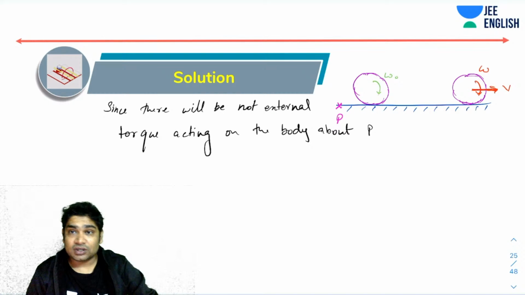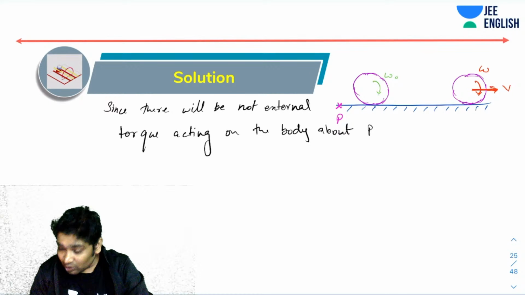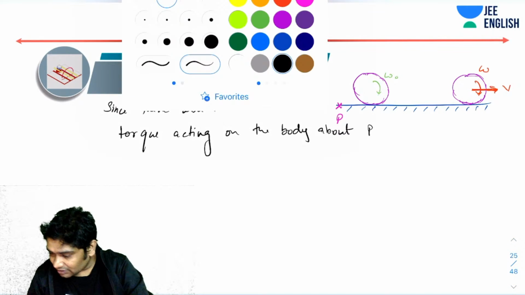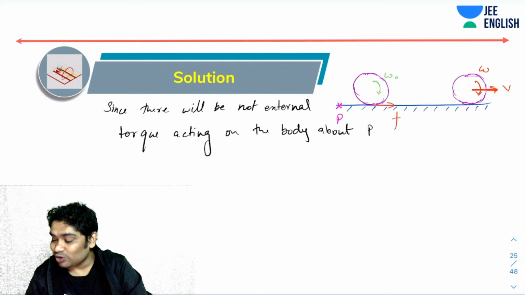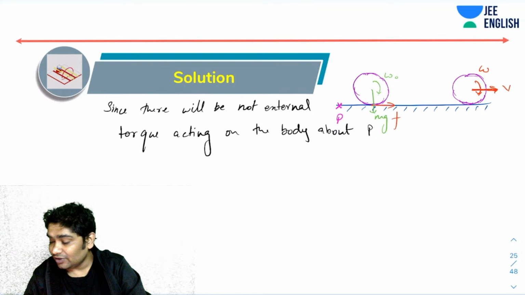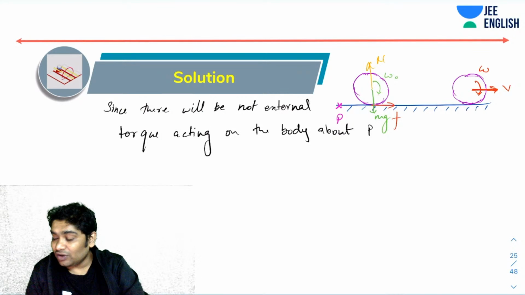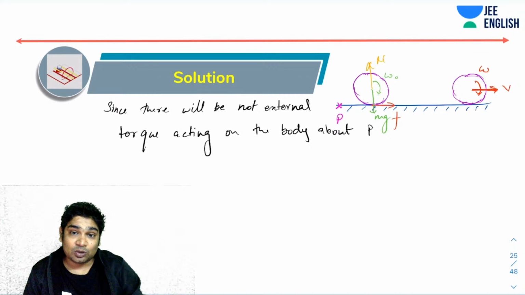The only forces are these: mg and N will always balance each other out because mg and N are always equal. The only force left is the force of friction. You would have had mg, you would have had normal reaction, and then you would have had friction. So N and mg are always equal, and f passes through P.